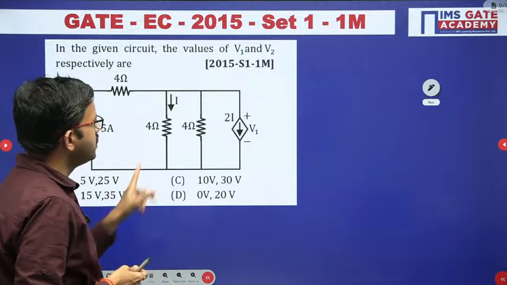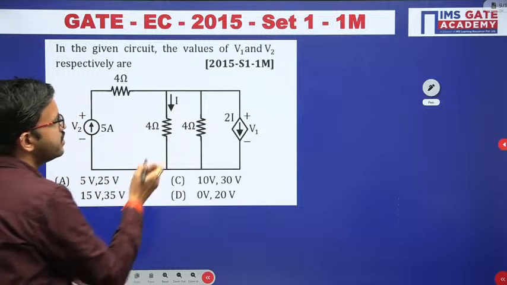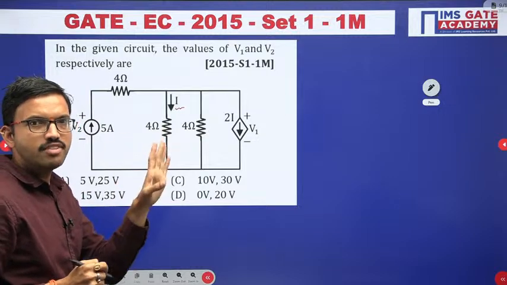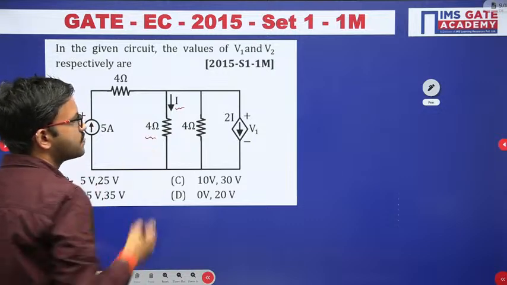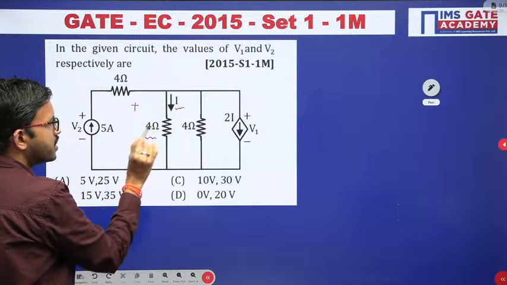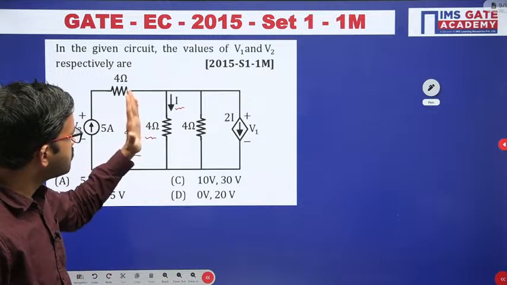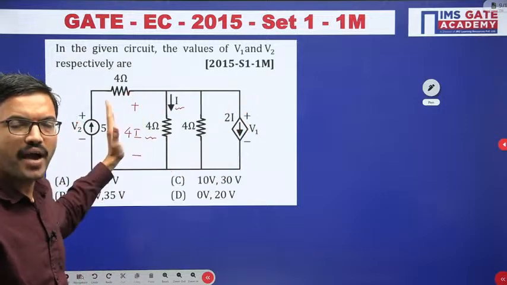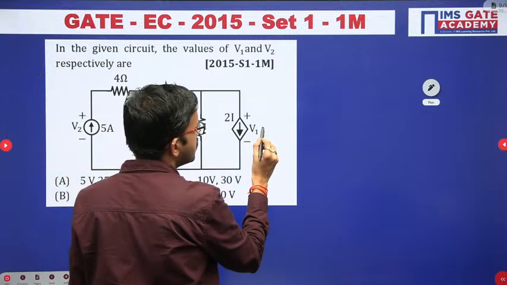So in this question, we can start from this particular resistor, because the current flowing through it is I. The exact value we don't know, but they have mentioned the current as I, and you know the 4 ohm resistor. By using Ohm's law, the voltage across this resistor is 4 into I. Now this resistor and this current source are all connected in parallel. In parallel, voltage will be the same. So V1 is nothing but 4I.